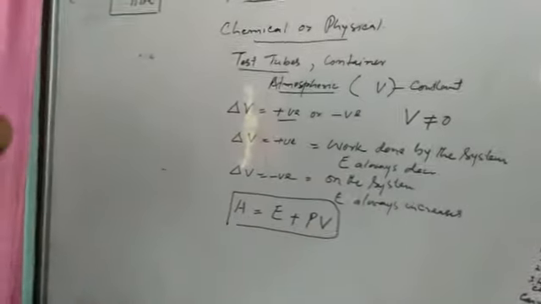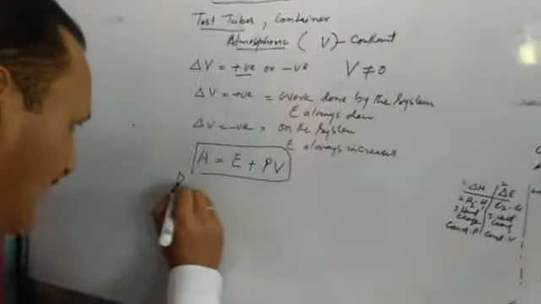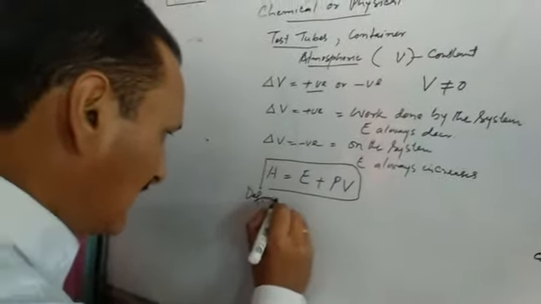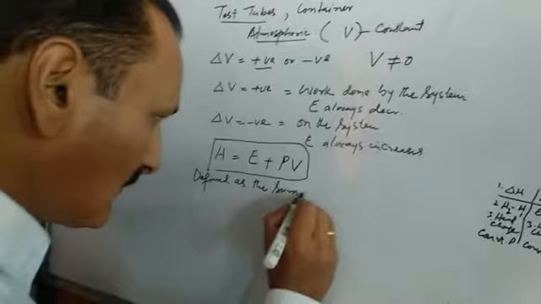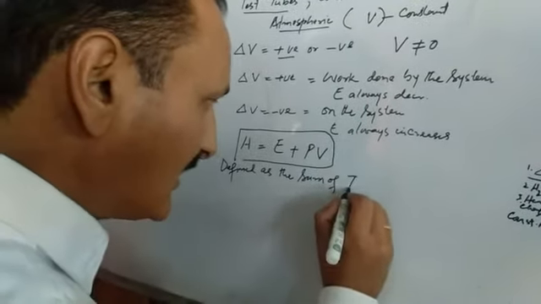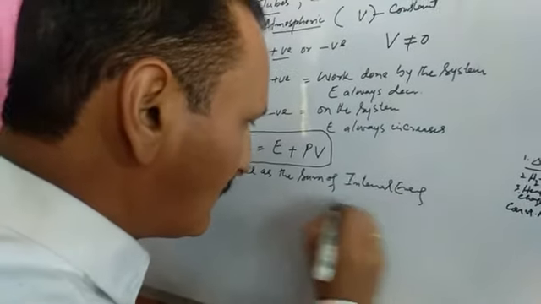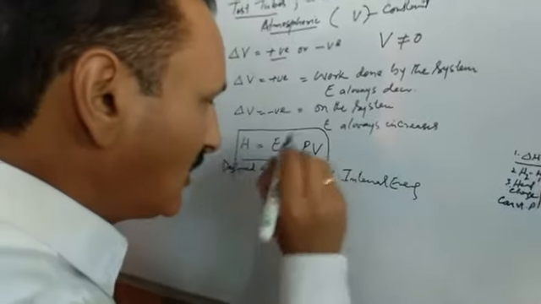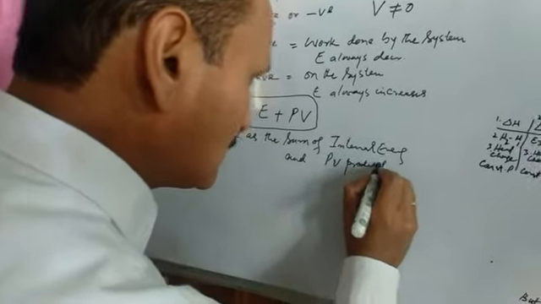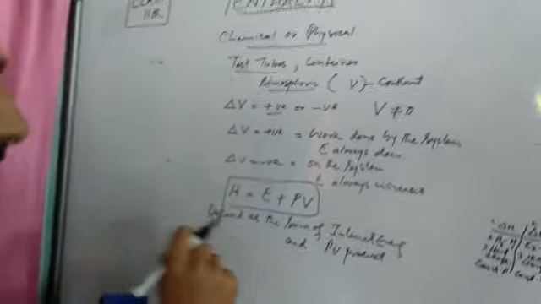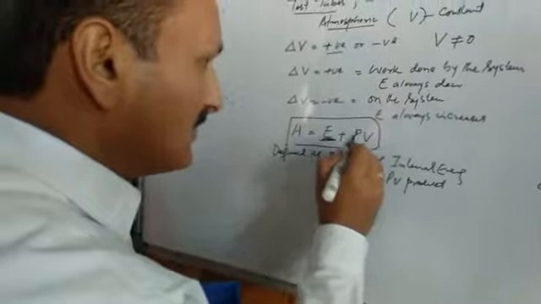So we can define enthalpy now. If we go to the mathematical definition of enthalpy, it may be defined as the sum of E, which means internal energy, and the pressure-volume product, that is the PV product. So this is the mathematical definition of enthalpy. Enthalpy may be defined as the sum of internal energy and the PV product.